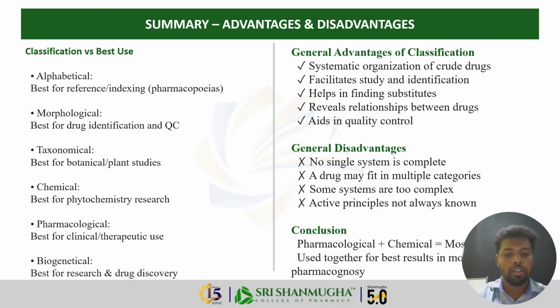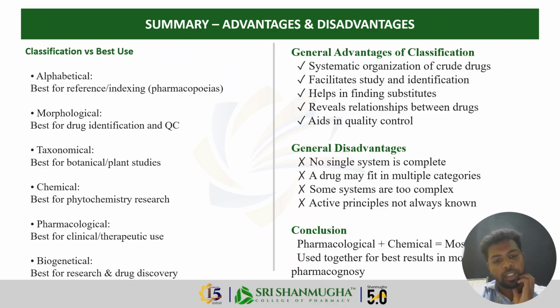Okay, so next is the chemotaxonomy classification. This final system combines chemistry and taxonomy, and plants are grouped based on shared chemical markers that also reflect their evolutionary relationship. So tropane alkaloids are found across the Solanaceae family, for example belladonna, datura, and hyoscyamus, and anthraquinones are shared by senna, aloe, and cascara. The system is especially useful in evolutionary studies and in predicting which plants might yield new drugs.